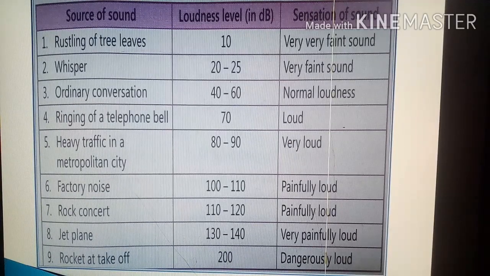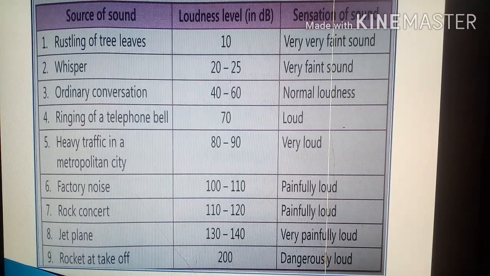Rocket at takeoff 200 decibel, dangerously loud. For your kind information, sounds above 80 decibel cause noise pollution. So all sounds above 80 decibel create noise pollution, harmful for the environment and of course for the health of living beings.